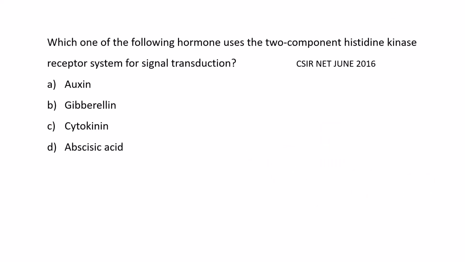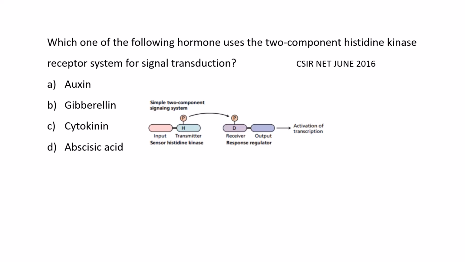This is the question from CSIR NET June 2016. Question is, which one of the following hormones uses the 2-component histidine kinase receptor system for signal transduction? Options are option A, auxin, option B, gibberellin, option C, cytokinin, and option D, abscisic acid. So you can see a bacterial kind of 2-component system in the hormone cytokinin. The hormone cytokinin receptor system is a 2-component system. So here you can see that this is a simple 2-component signaling system. Here this is the sensor histidine kinase. This is the response regulator.